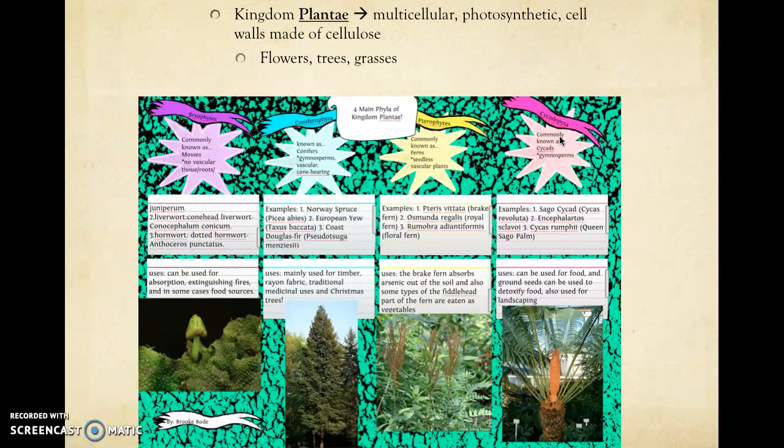All right, next up is the kingdom Plantae. So this is the third kingdom under the domain Eukarya. We all know what a plant is. Plants are always multicellular. They are always photosynthetic, and they have cell walls made of cellulose. So if you're thinking of something that's a plant, guess what? It belongs in the kingdom Plantae.